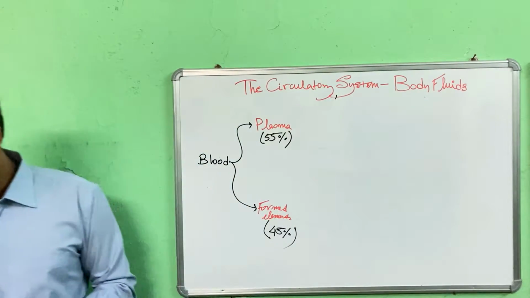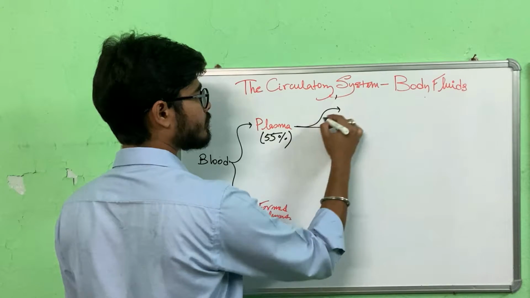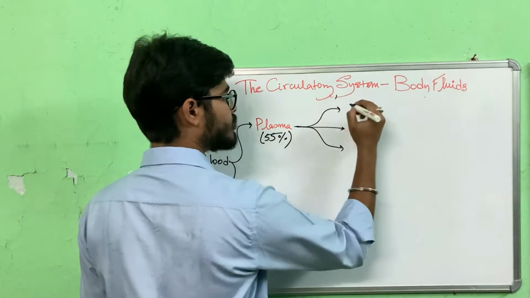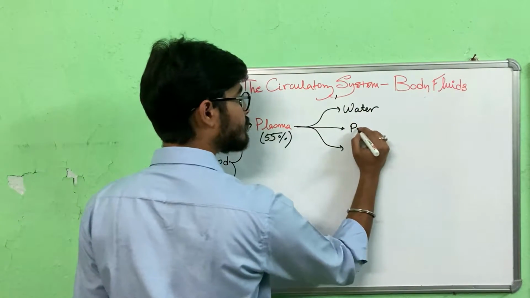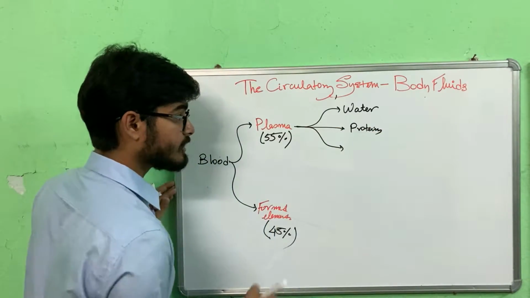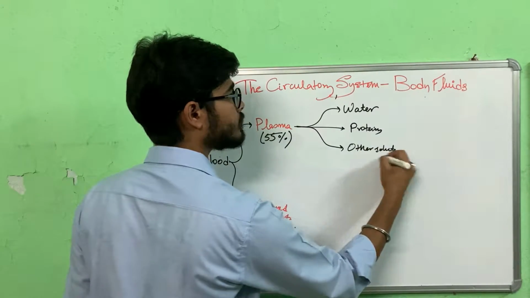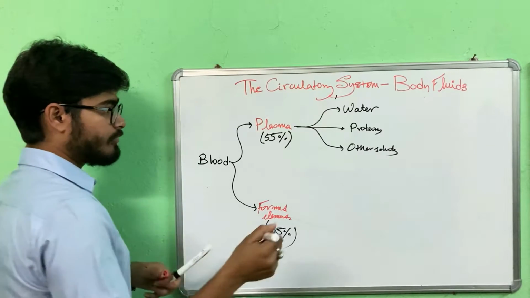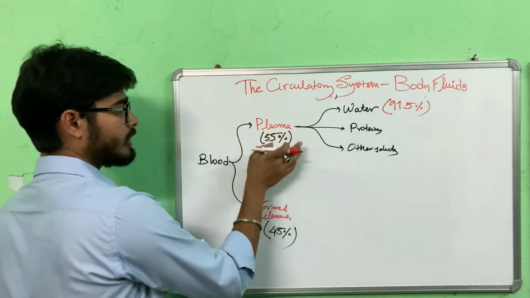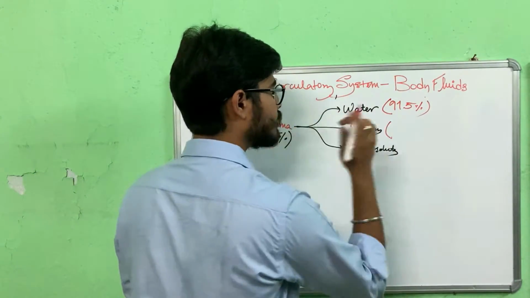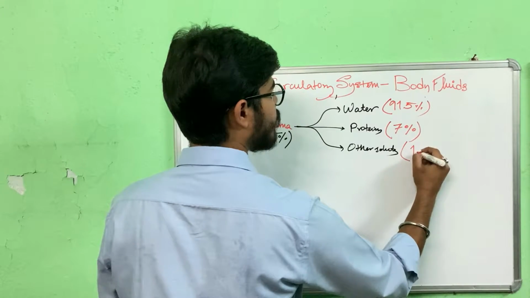Let's classify them again. Plasma is classified into three parts, of which the majority is of course water. Then we have certain proteins. Then we have various other solutes. Water constitutes about 91.5% of the plasma. Proteins constitute about 7%, and other solutes constitute about 1.5%.